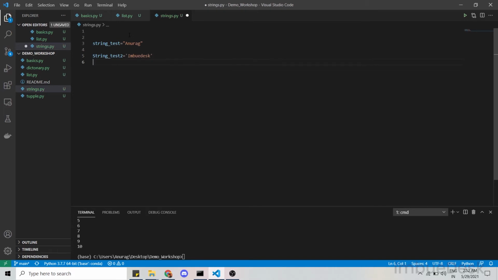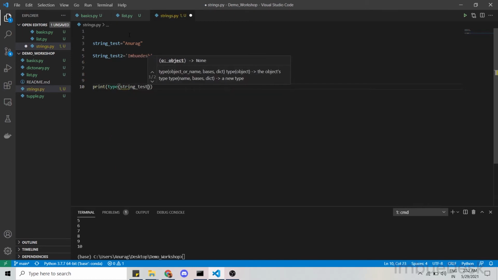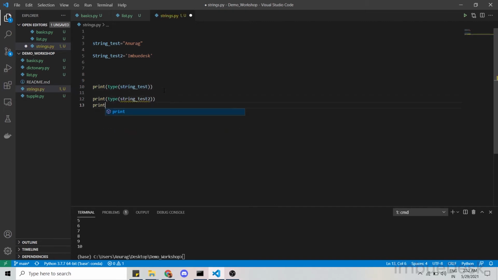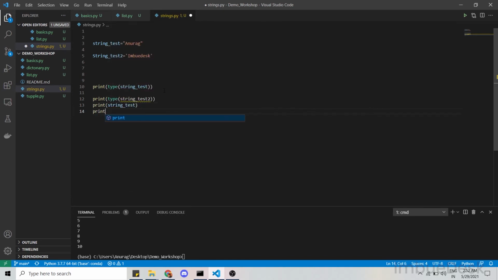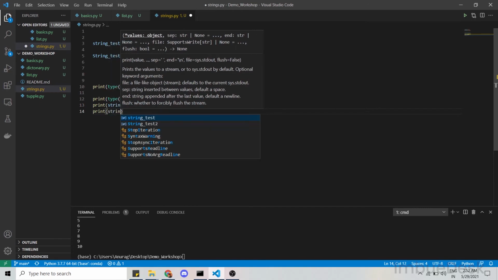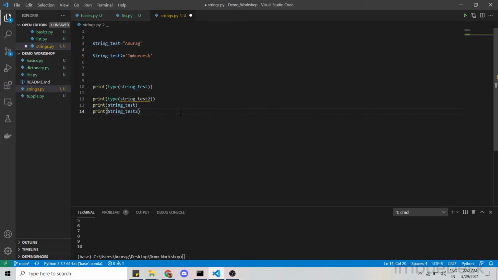Saving it, now printing it again, print type of string test, now copying and pasting it, type 2 and print string test, print string test 2. Yeah, so saving it again.